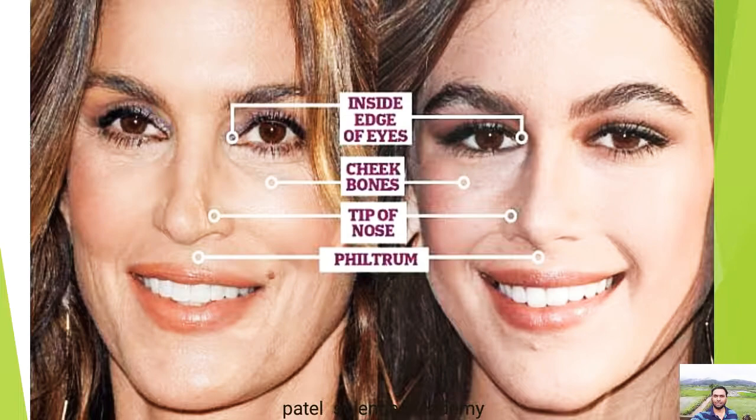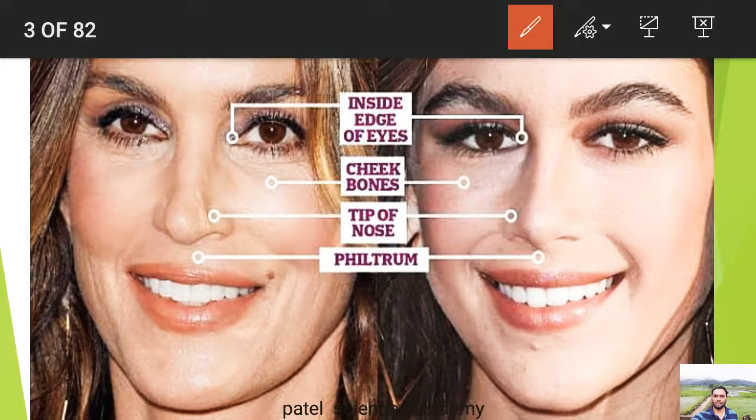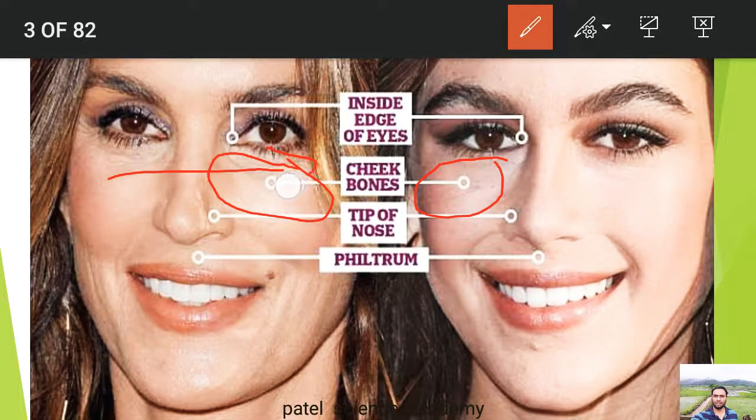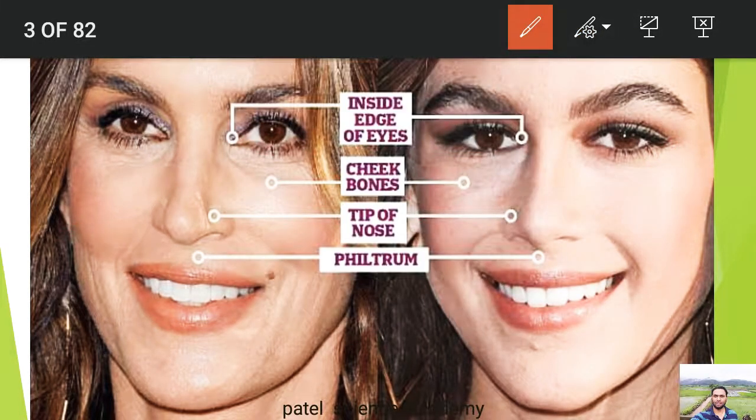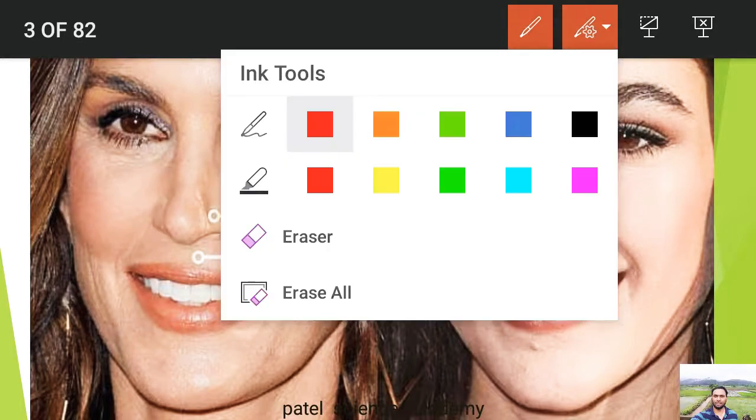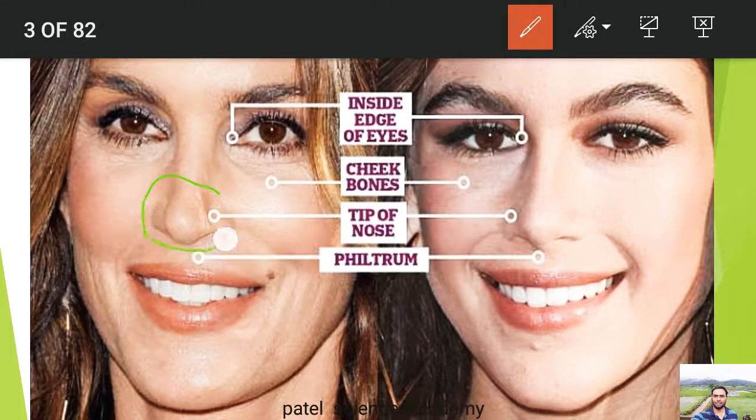Another example you can see here, the cheekbones. Just look at the shape of the cheekbone here and here. This is again similar because it has been inherited from the body of this mother into this offspring, into this daughter. Another thing you are observing here is the tip of the nose. This tip of the nose from this mother is inherited into her daughter. So this is again an example of heredity or inheritance.